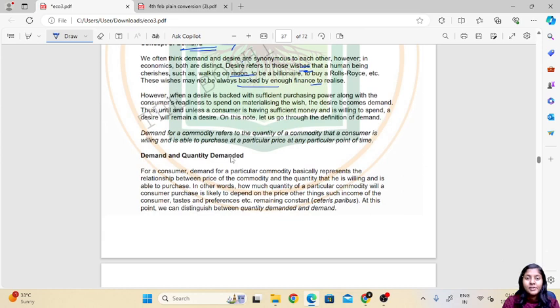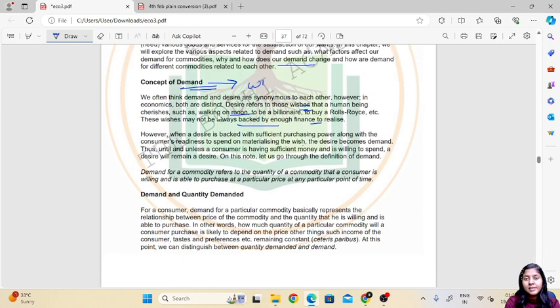However, when a desire is backed with sufficient purchasing power, along with the consumer's readiness to spend on materializing the wish, the desire becomes demand. So, demand is a willingness to buy.